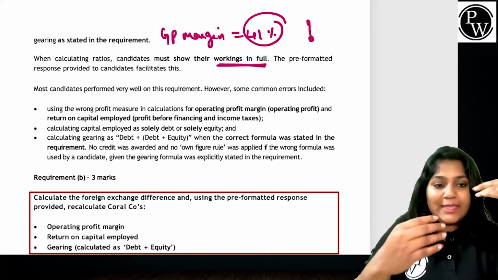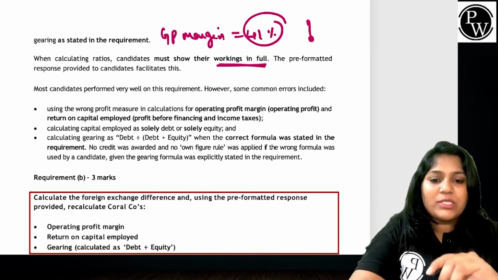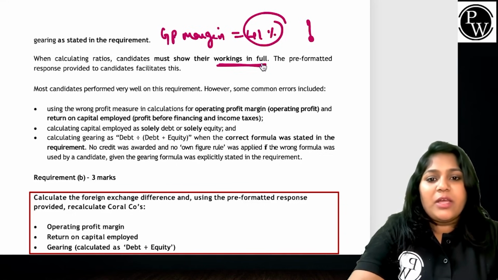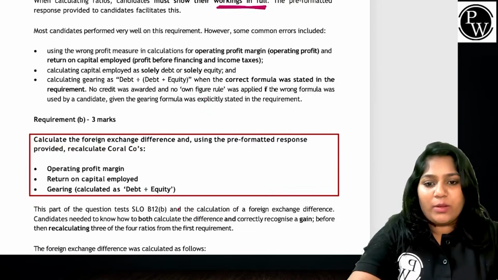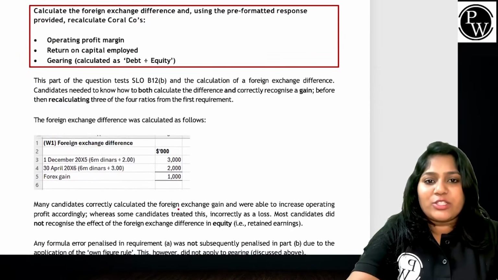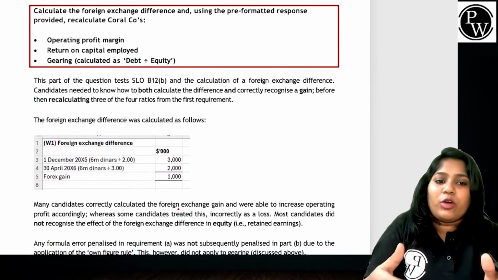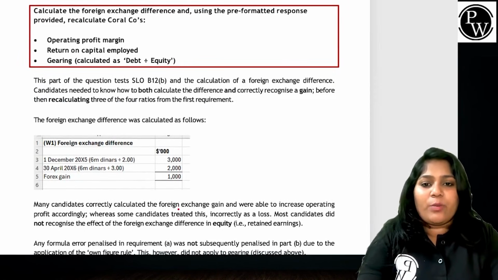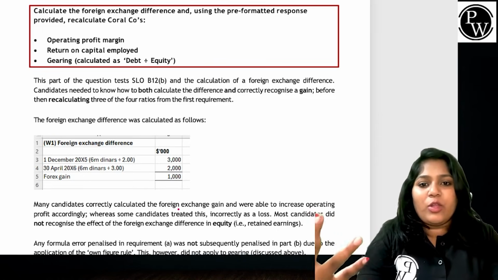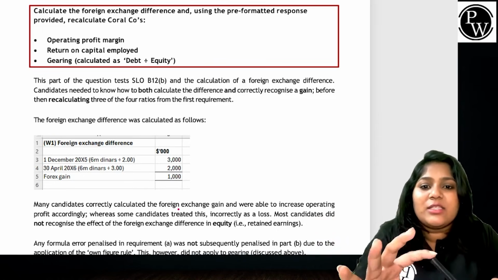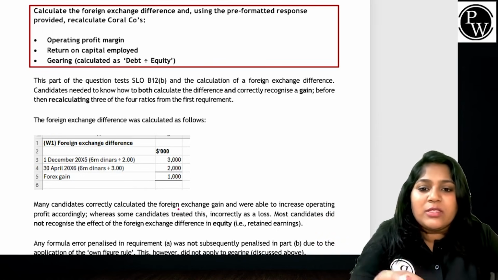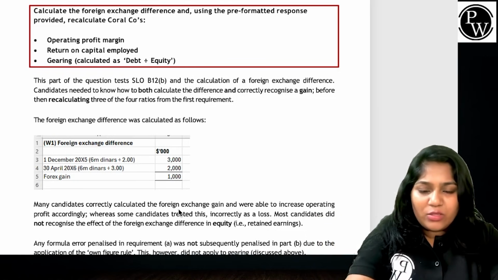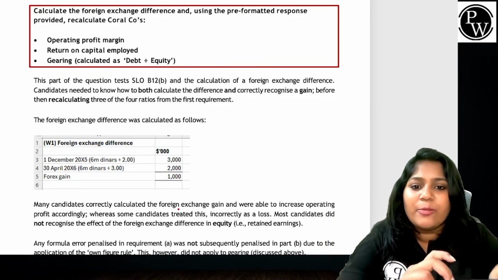Then comes requirement B. What is requirement B asking about? It is about the foreign exchange requirement. Calculate the foreign exchange difference using the pre-formatted response provided. Recalculate Coral Company's operating profit, return on capital employed, and gearing. Let's see how this part of the question went, and how the difference was calculated.